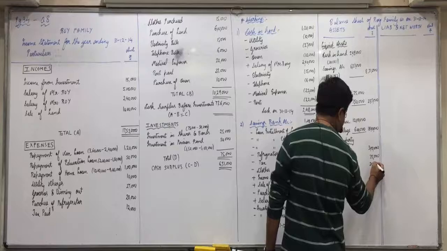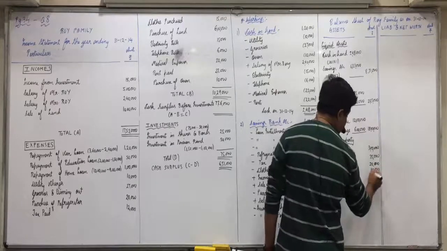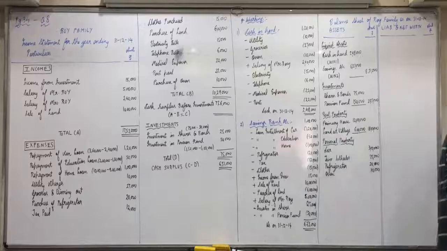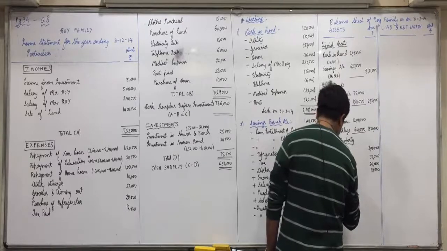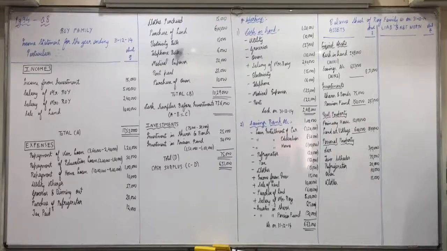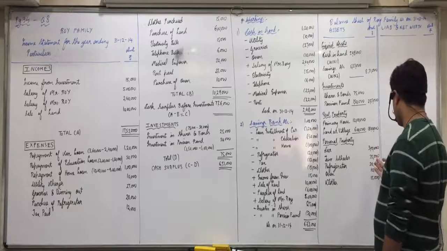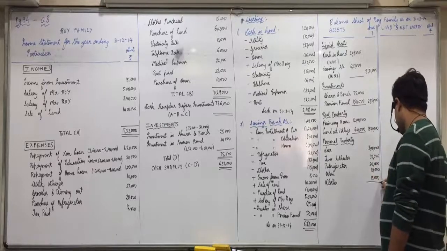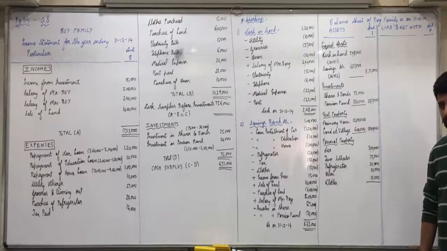Then oven we have marked PP of 10,000. Below that, clothes of 15,000 we have marked as PP. Nothing else? Okay, by mistake I wrote it in the outer column. Anyway, personal properties are not required in any ratio, so that's fine.